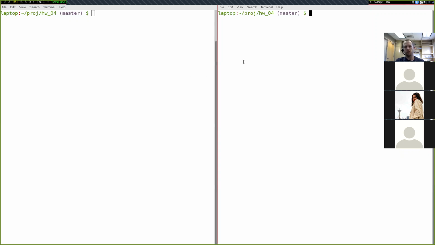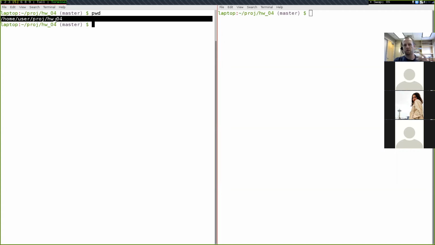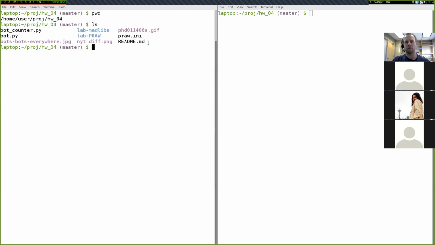Here I have two terminal windows open, and these windows are exactly the same as the terminal that you have at the bottom of your screen. I can type in commands like pwd to get my working folder. So here's the working directory I'm currently in. I've just made a folder for homework 4. We've seen the ls command that lists all the files in a folder, and I can use the cd command to move around.